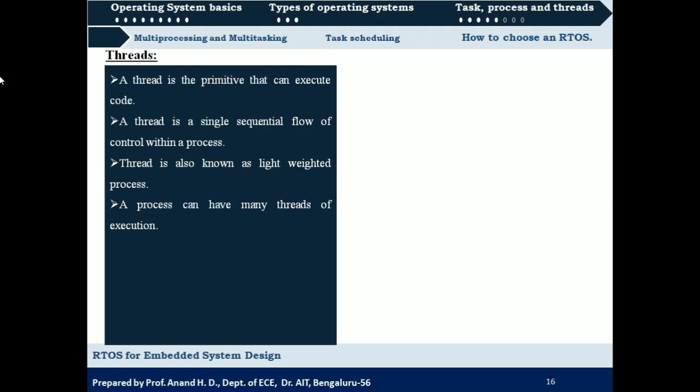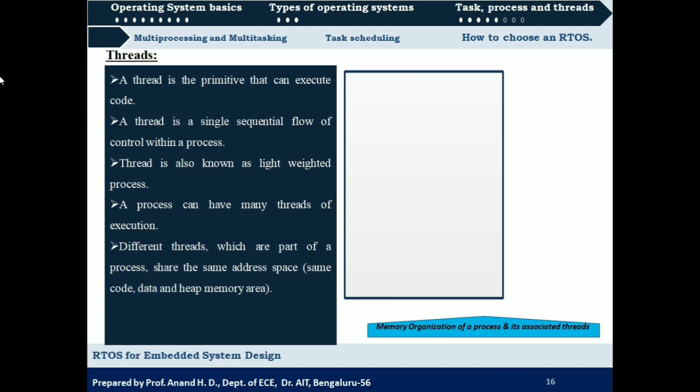Since it is a part of a process, we can say a thread is a light-weighted process. A process can have many threads of execution. So again here we come across multiple threads. A process can be divided into a number of threads. Next, if you look here, different threads which are part of a process share the same address space, that is, the same code, data and heap memory area.